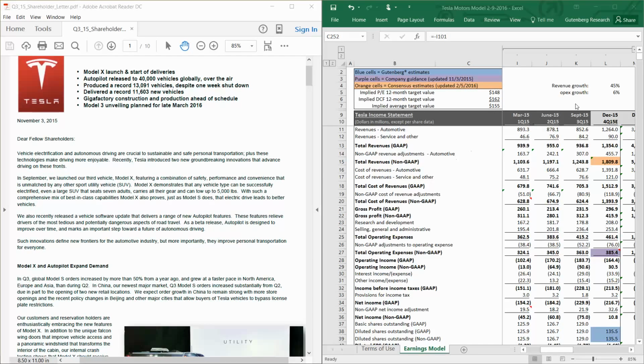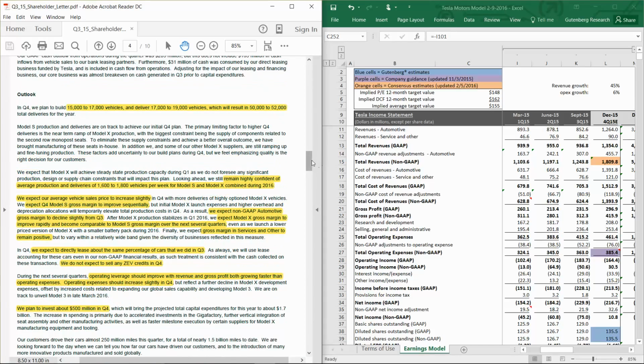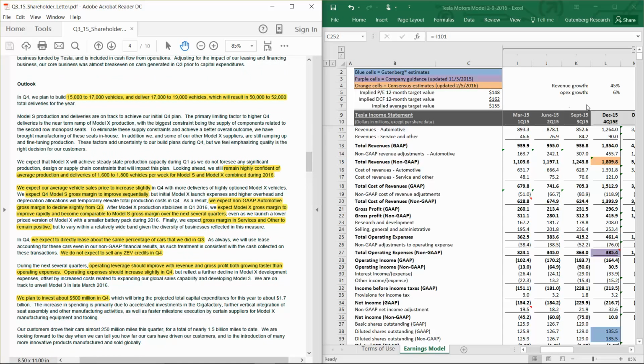Tesla will report fourth quarter results after the close today. To prepare, we're going to do our usual analysis of going through management's guidance that they provided in the last shareholders letter and comparing the resulting earnings to the consensus estimates.